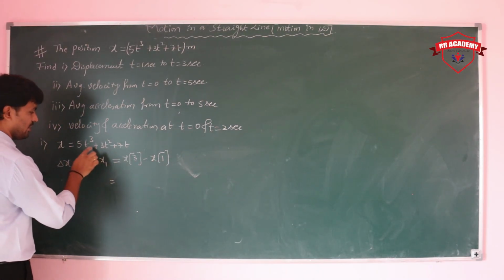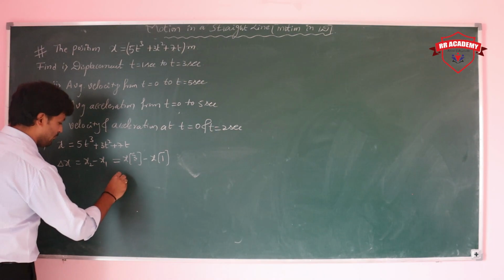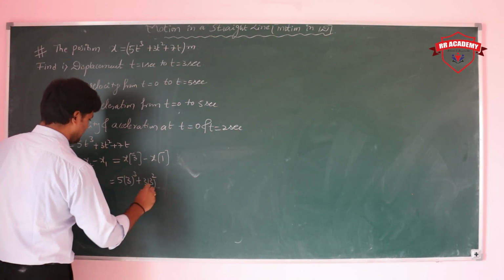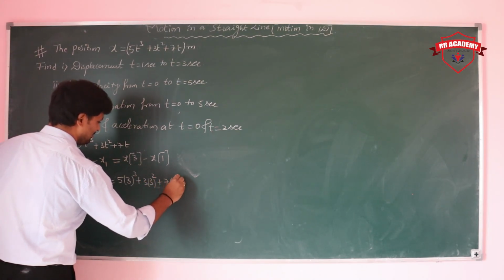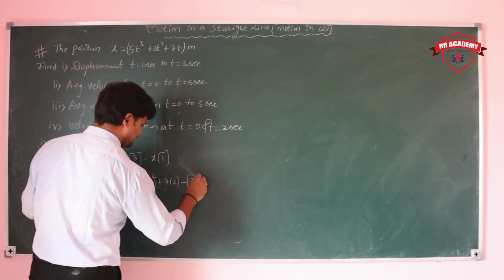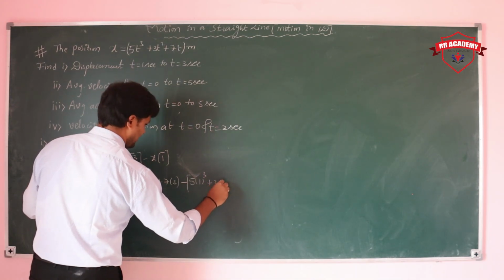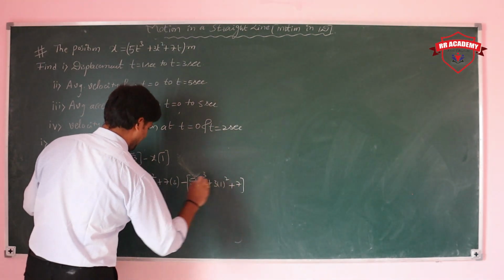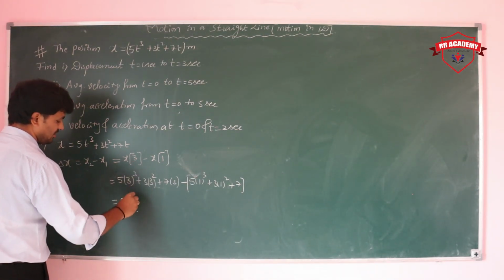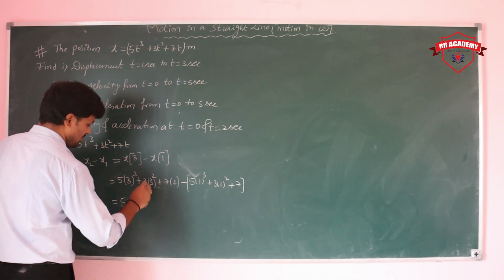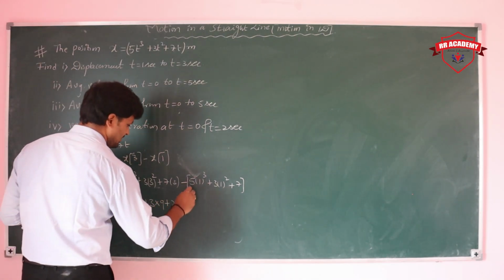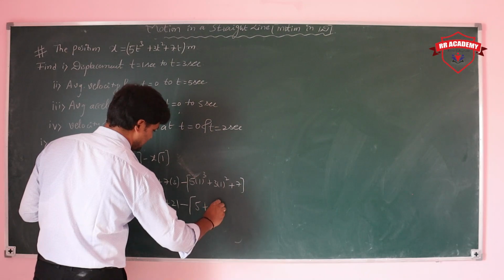So in the expression first you can keep t is equal to 3 seconds: 5 into 3³ plus 3 into 3 square plus 7, minus 5 into 1 cube plus 3 into 1 square plus 7. Let's simplify this: 5 into 27 plus 3 into 9 plus 7, and for t is 1, 5 plus 3 plus 7.